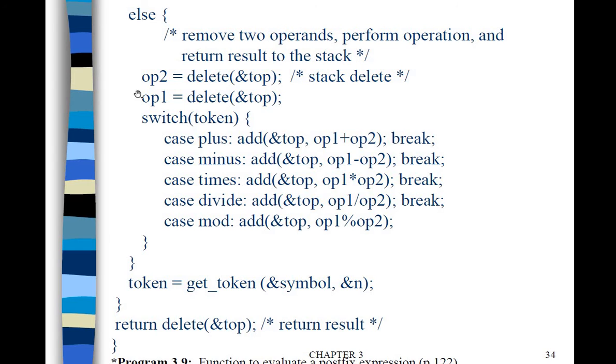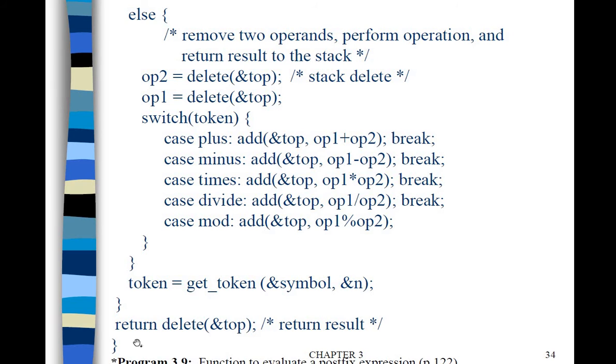Then, according to the operator: if the scanned token is the addition operator, plus, we perform operand 1 plus operand 2 and push the intermediate result onto the stack. If it is subtraction, the token will be minus, so operand 1 minus operand 2, and push it onto the stack. If it is the multiplication operator, then operand 1 star operand 2, multiply and push it onto the stack. Similarly for division and mod also.